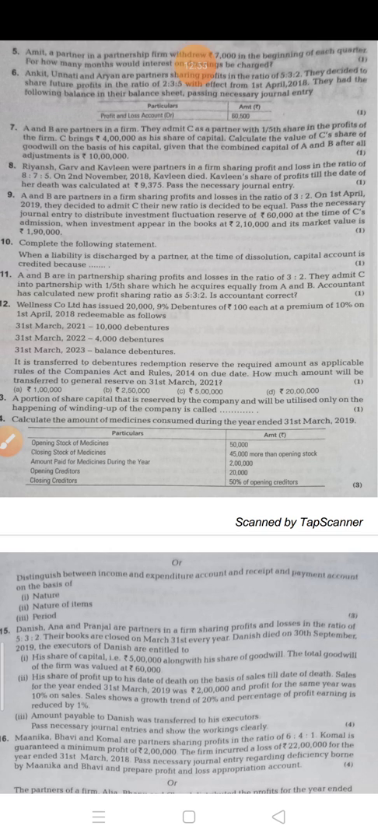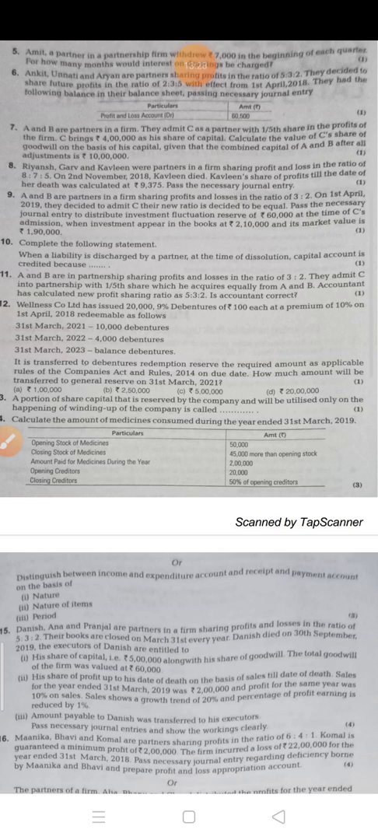A and B are partners in a firm sharing profit and losses in the ratio of 3:2. On 1st April 2019, they decided to admit C. Their new ratio is decided to be equal. Pass necessary journal entry to distribute investment fluctuation reserve of 60,000 at the time of C's admission, when investment appears in the books at 2,10,000 and its market value is